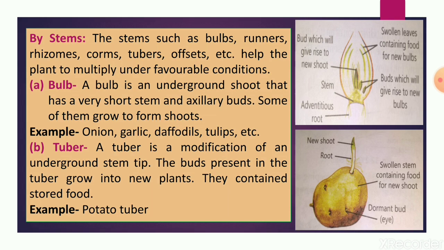Some of these buds grow to form shoots. Examples are onions, garlic, daffodils, tulips, etc.